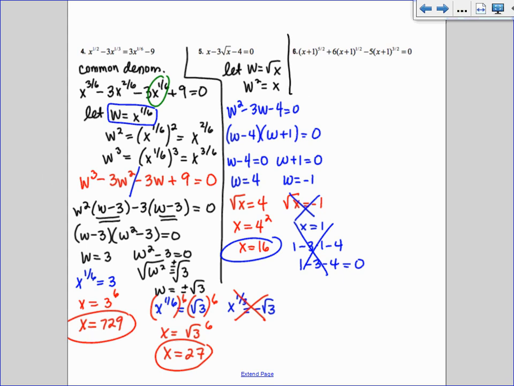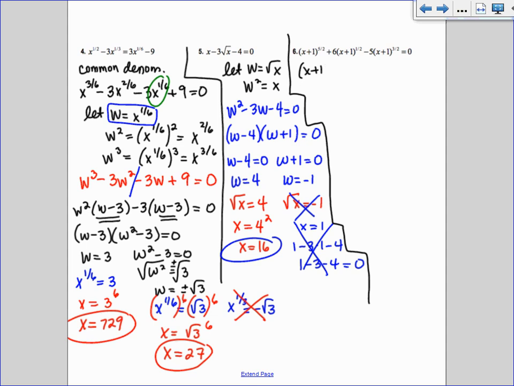Okay, last one. This is the hardest one. If you guys can do this, you can do everything on your homework. Okay, so we're going to rearrange everything. We want to get it in descending powers. So I have my 5 over 2, then I have a 1/2, and I have a 3 over 2. Do you guys see how the 3 over 2 needs to switch spots?